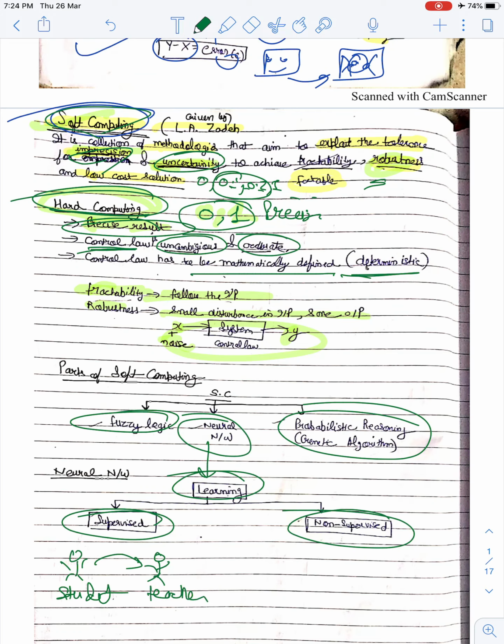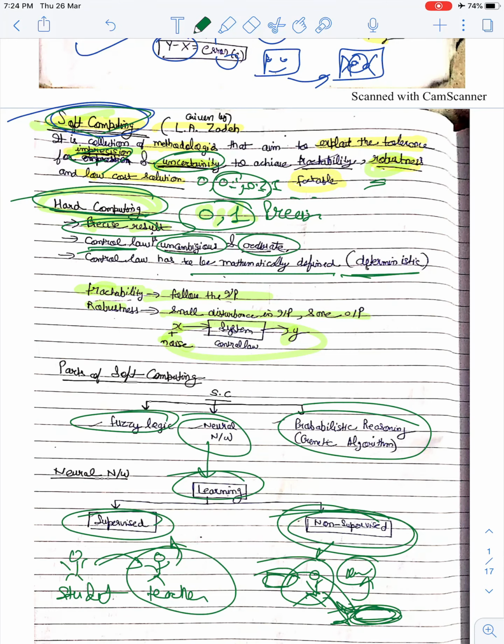Unsupervised learning is learning on your own. For example, if you fell in some pit on the road because you were using your phone, next time you will be careful, because you have already learned that if I use the phone, I will fall in the pit. This is unsupervised, meaning no teacher is available, but you are learning on your own.